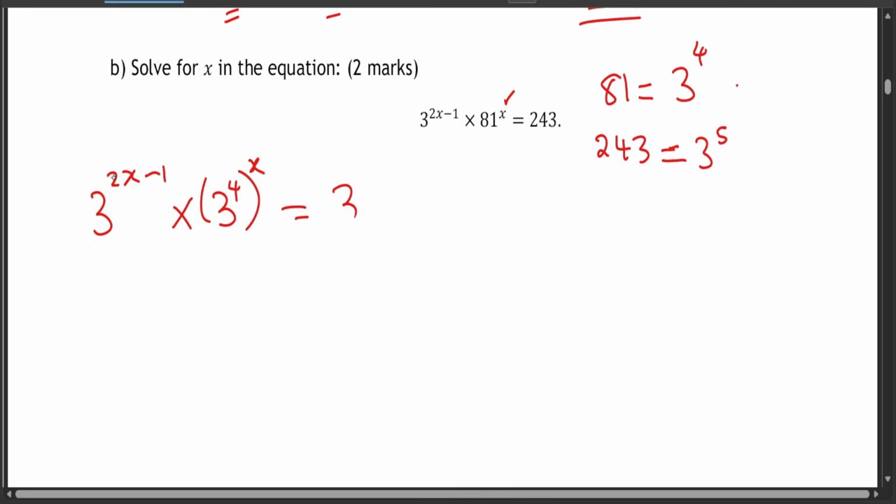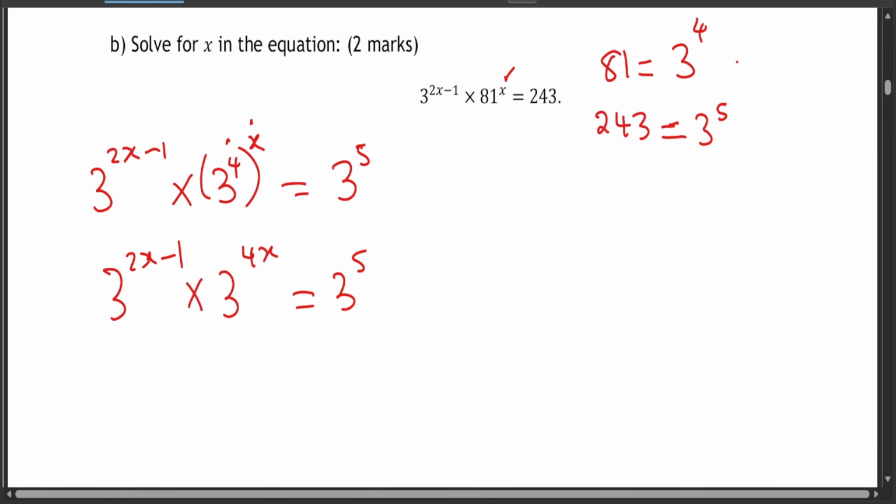But remember, there's another power that is x. And 243 can be rewritten as 3 to the power of 5. Now this one is going to be the same, 3 to the power of 2x minus 1. And if you have 2 powers, you multiply the 2 powers to get 4 times x, which is 4x, which is equal to 3 to the power of 5.